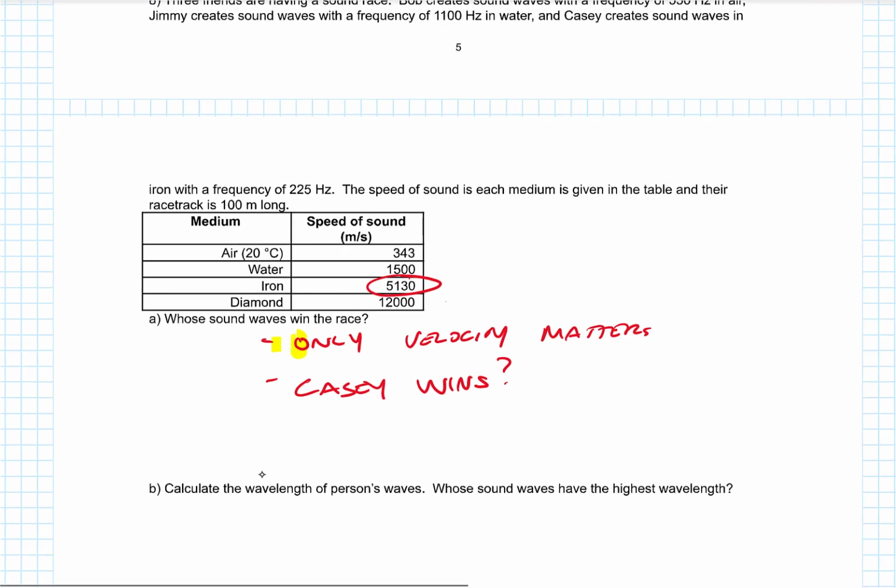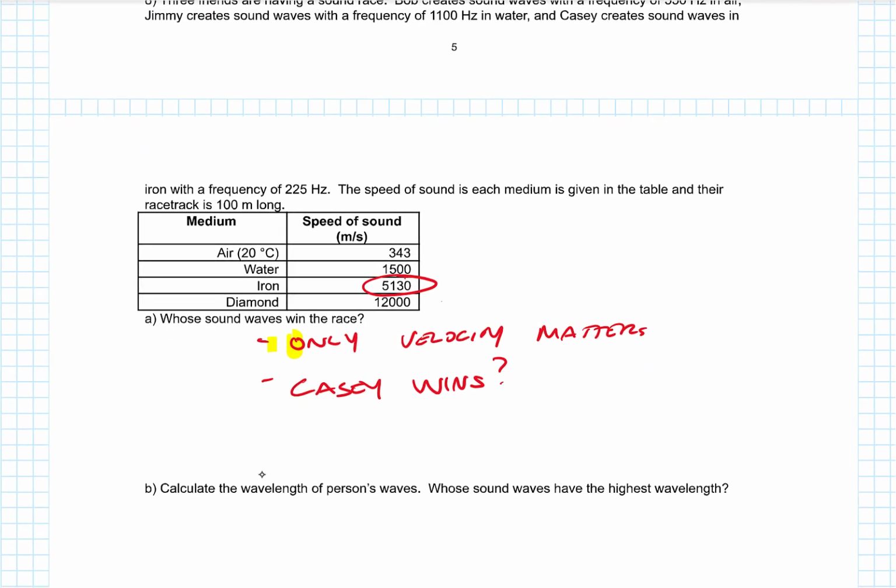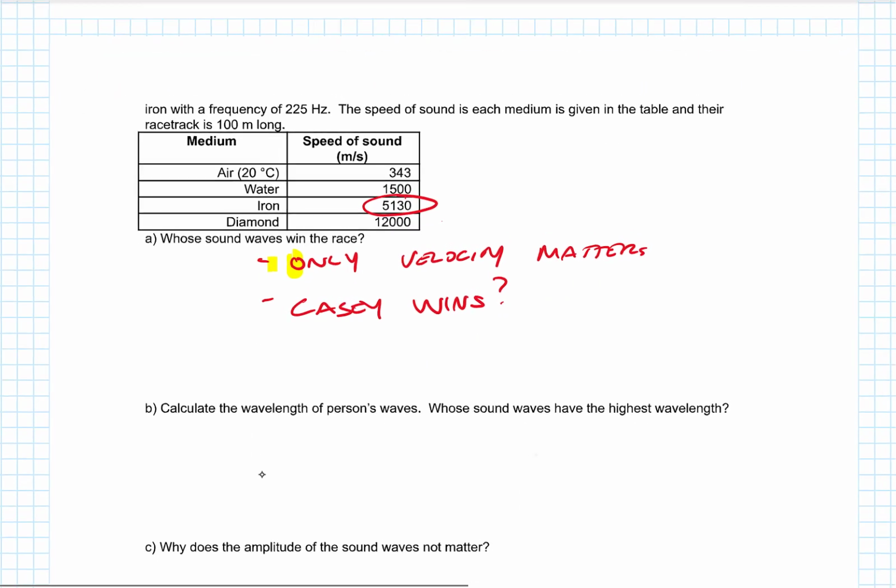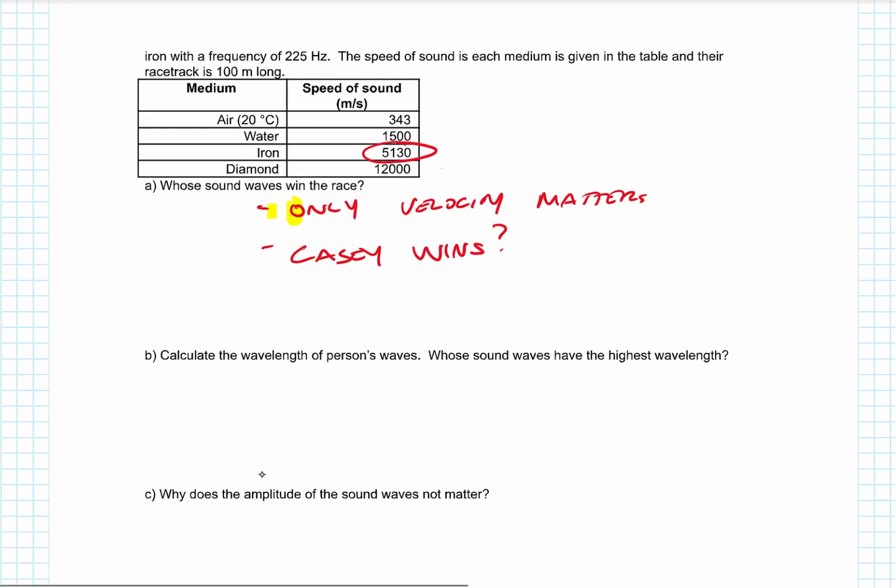Calculate the wavelength of each person's waves. Whose sound waves have the highest wavelength? Why does the amplitude of sound waves not matter? It's just an energy consideration.